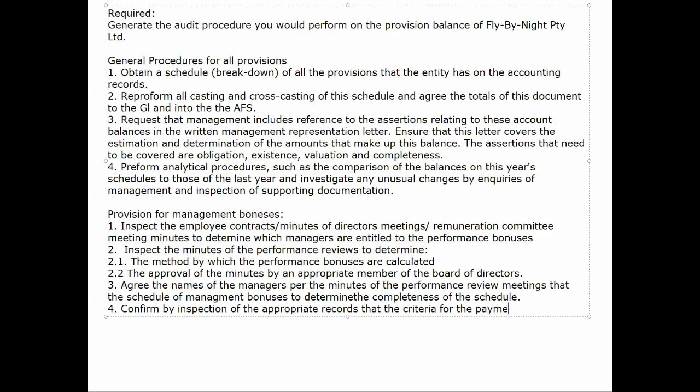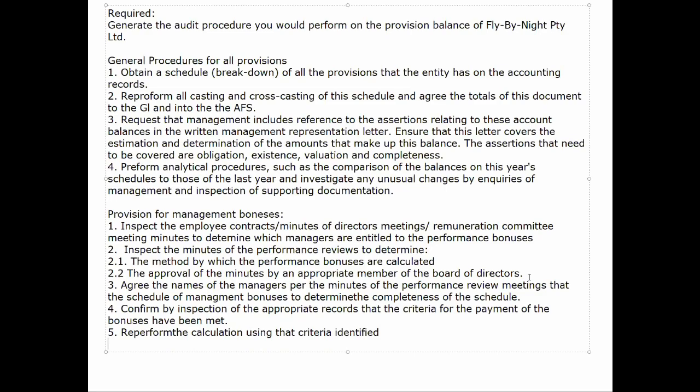We want to do that comparison, that reworking and understanding of what exactly needs to be paid. We can then look at the records to see if any payments were made in the past, right? We're trying to identify if the payments were already paid out. And if they were already paid out, we need to make sure they no longer appear under the provision, right? Because that's already been paid out, it doesn't need to be provided for. And then re-perform all calculations, like I said, based on the criteria that we had identified.